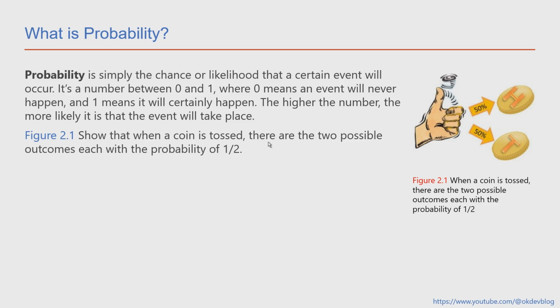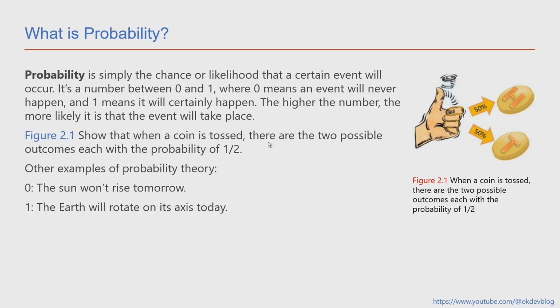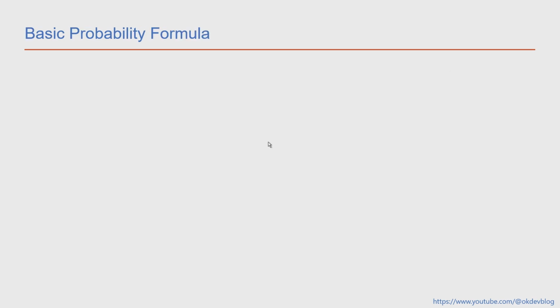Figure 2.1 shows that when a coin is tossed, there are two possible outcomes, each with a probability of 1/2. Other examples of probability theory: 0. The sun won't rise tomorrow. 1. The earth will rotate on its axis today.